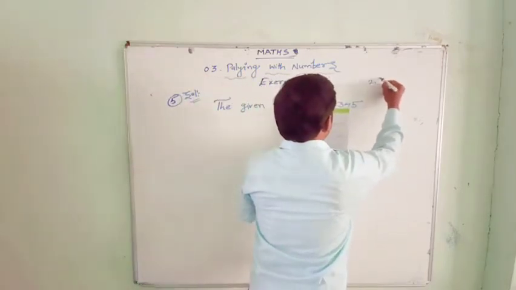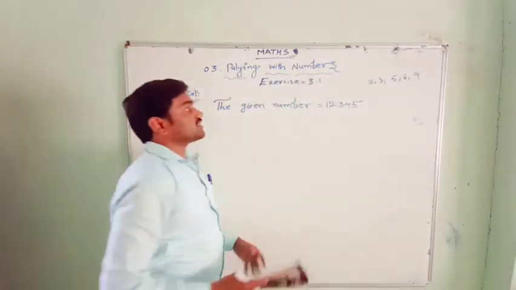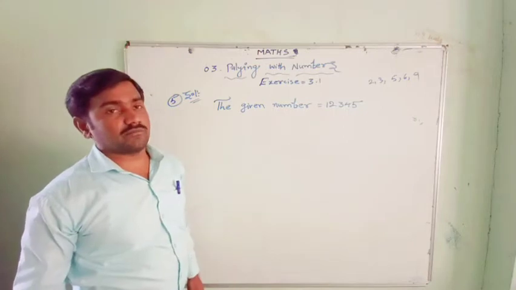They have given 2, 3, 5, 6, 9. Which of the following numbers exactly divide this number?